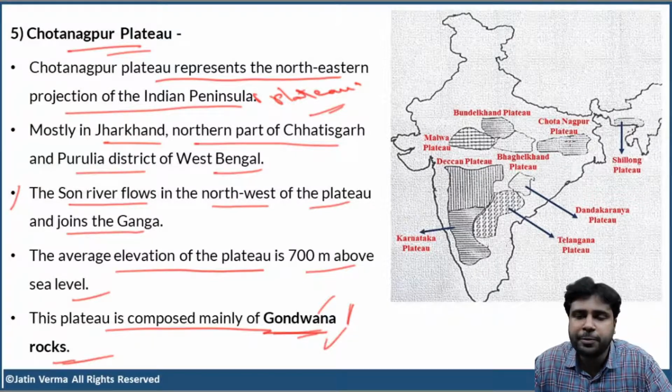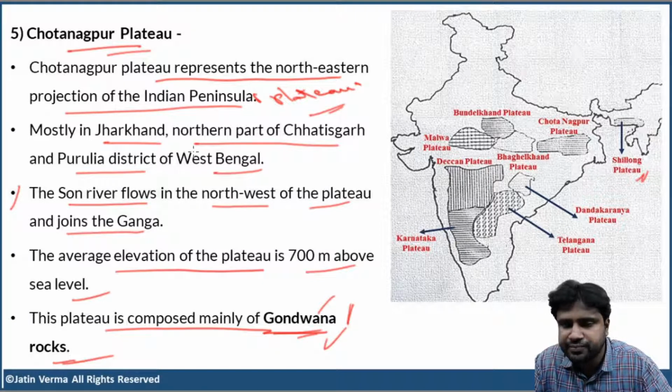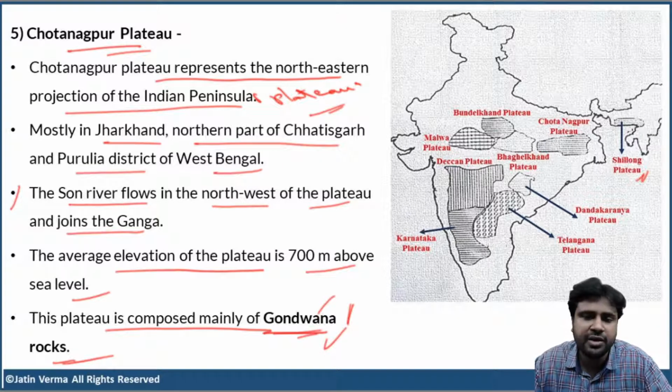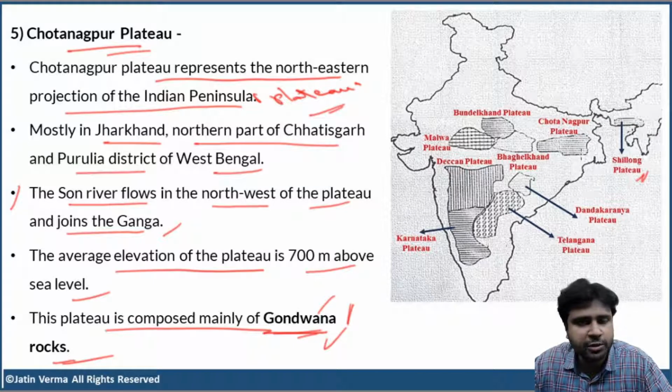So, Chota Nagpur Plateau is the northeastern extension of the Peninsular Plateau. Okay? Actually, Peninsular Plateau extends till Shillong Plateau or Meghalaya Plateau. So, this is the Meghalaya Plateau. Now, where is Chota Nagpur Plateau present? Mostly in Jharkhand and the northern parts of Chhattisgarh and parts of West Bengal. Clear? Now, the Son River flows in the northwestern edge of the plateau and joins the Ganga River. Clear?